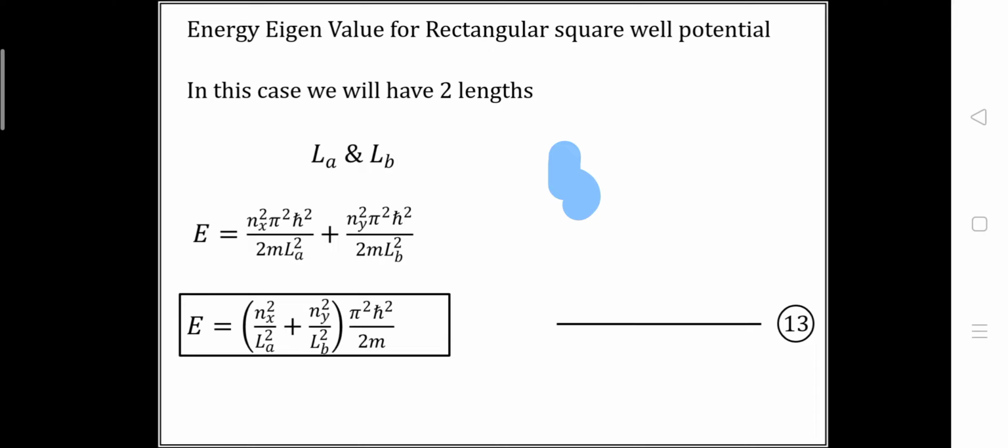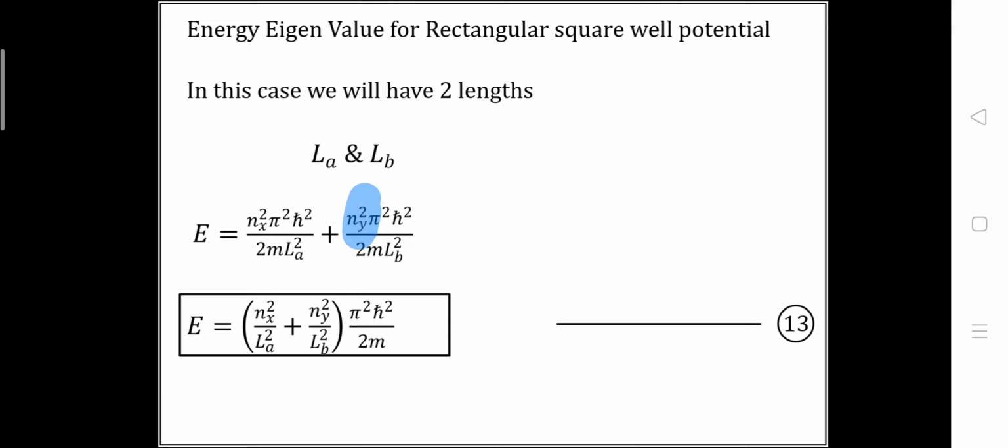One is La and another one is Lb, and the quantum numbers for the lengths La and Lb will also be different. So on the x-axis we will have the quantum number nx, and on the y-axis we will have quantum number ny. So here we will have two lengths La and Lb and two quantum numbers nx and ny.